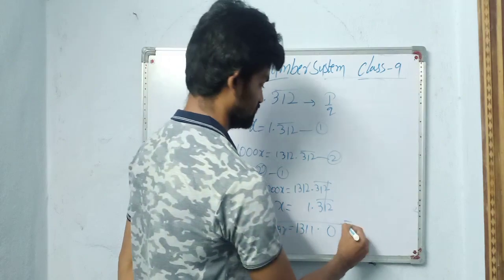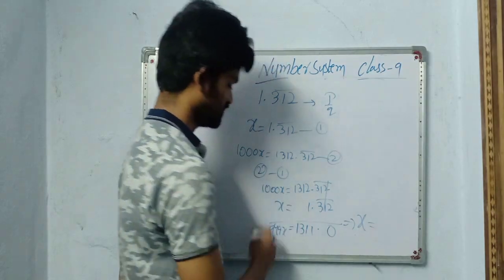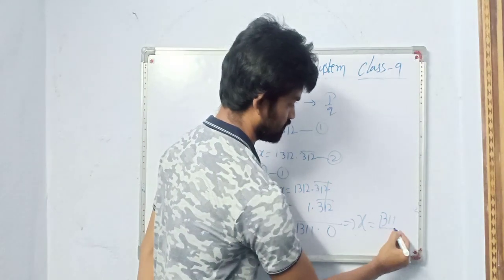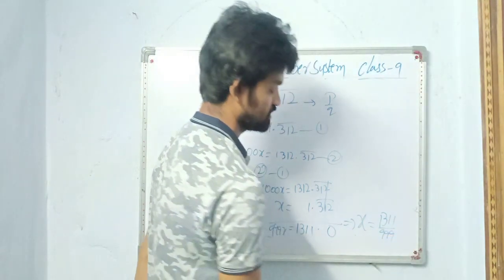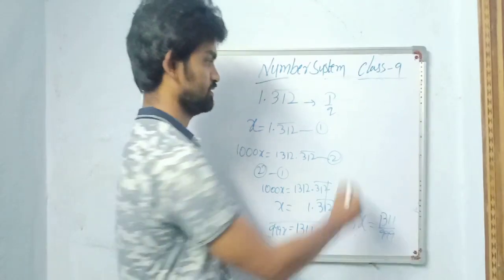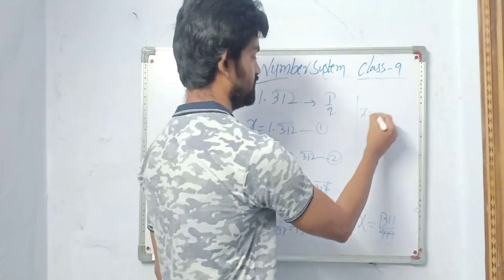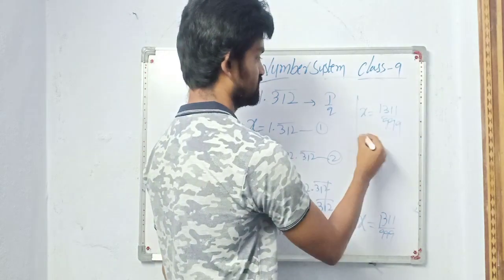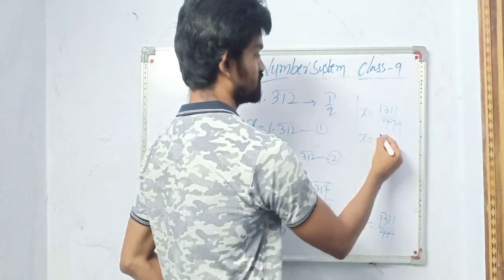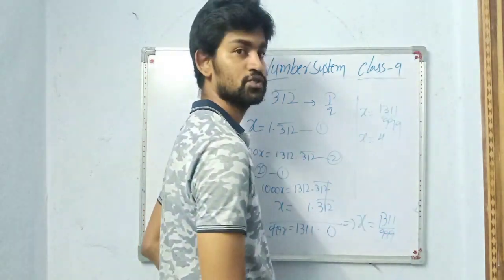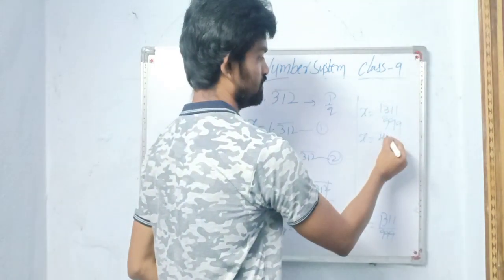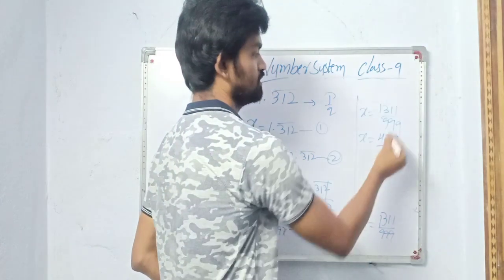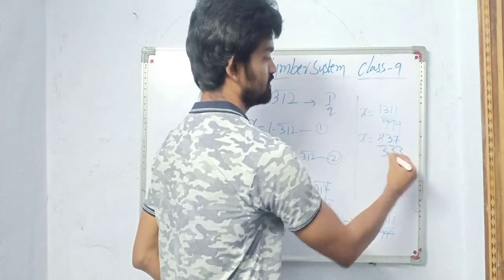Just convert. x is equal to, transpose this 999 to the other side, 312 by 999. See, this is divisible by 3. We got 312 by 999. It is divisible by 3, you can divide. 3 4s are 12, so 1 will be left out here. Again 3 3s are 9. 3 7s are 21. Here 3 3 3.